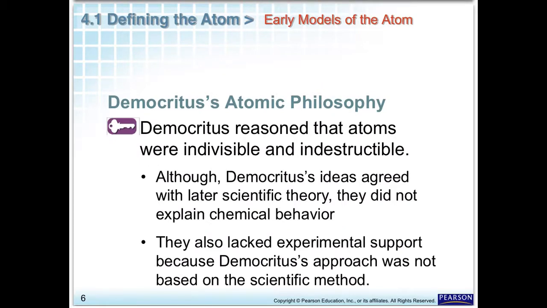Democritus used the word atomos because he thought that atoms were indivisible and indestructible. So later scientific theory does agree with Democritus' ideas. He did not explain chemical behavior, and he did not have experimental evidence because it was just a theory. It was just Greek thinkers who were thinking about different ideas.